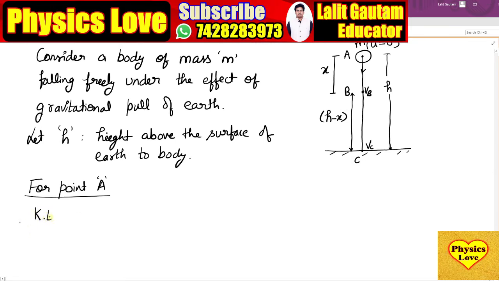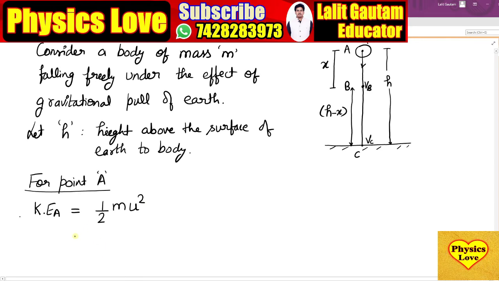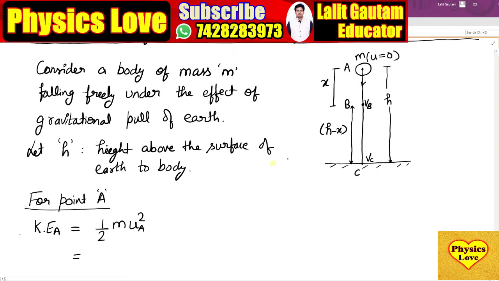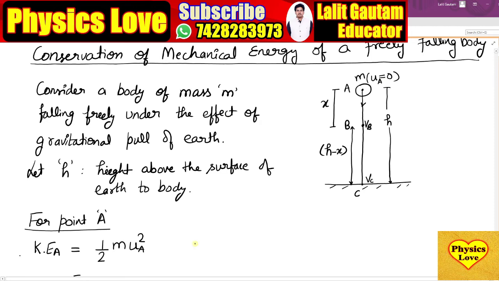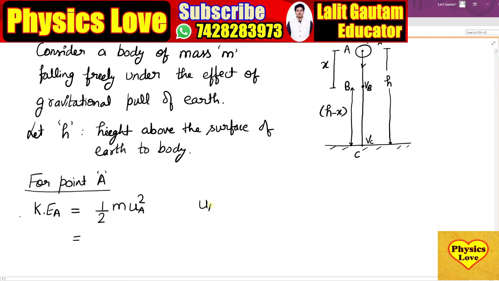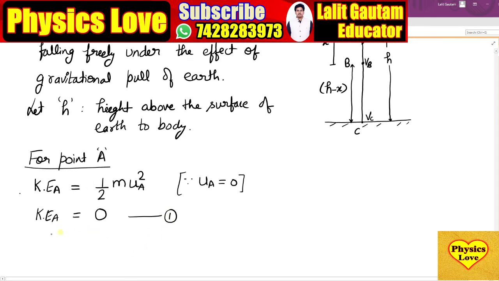Kinetic energy at point A is equal to half m u square, and the initial velocity at point A is 0. Because u_A is 0, we can write it as 0. Can we write it as 0? Yes, sir.